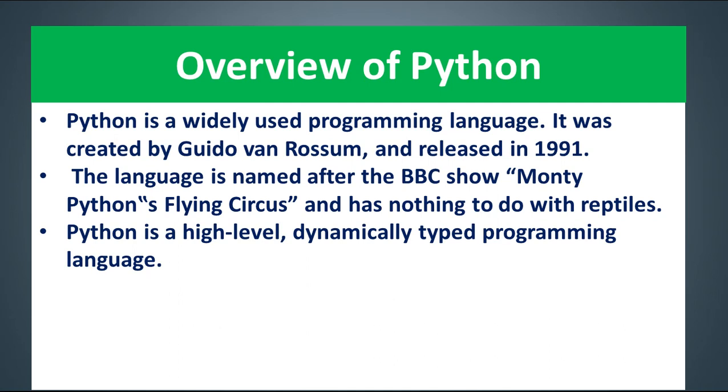Python is a high-level, dynamically typed programming language. High level means near to your natural language, like English and mathematical symbols, as in C, C++, Java. Most of the programming languages you learn are high-level languages. Dynamically typed means that when you store a value in a variable, the variable is created and initialized automatically at the same time. So it is called a dynamically typed language.